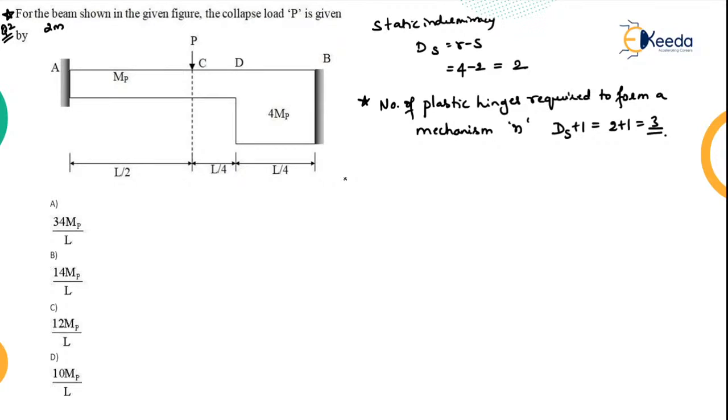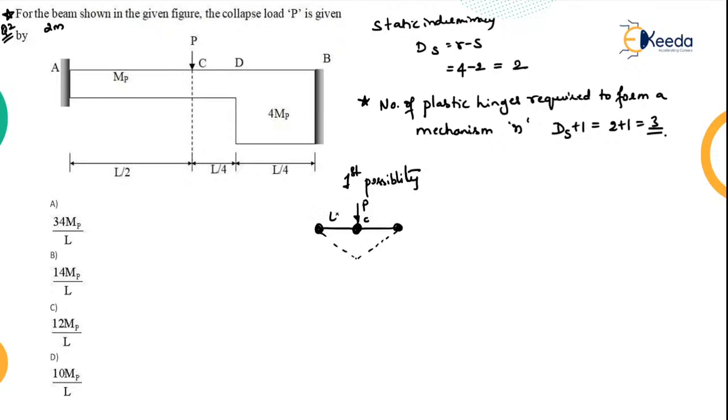Okay. So there are two possibilities here. So what are the two possibilities? Say the first possibility. So what is the first possibility? Say for example, here one hinge is formed, here one hinge is formed, and at C one hinge is formed. Okay, this is your deformed shape. The load P is applied here.